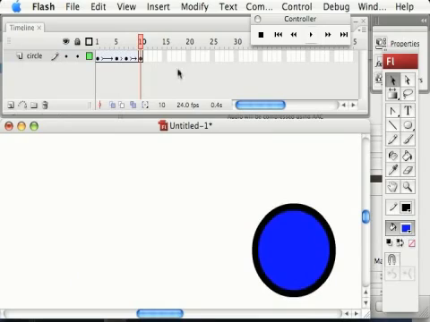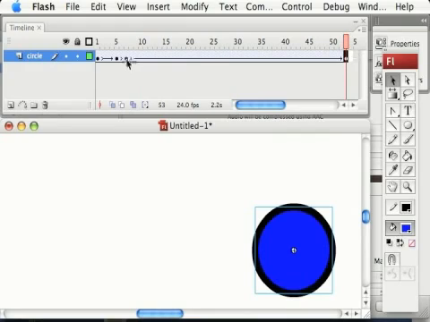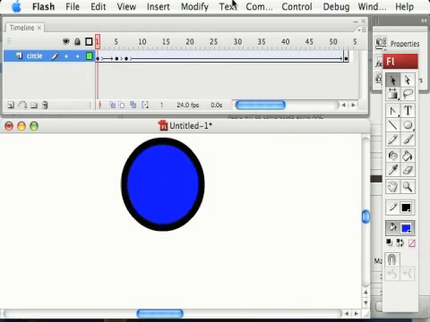So what if I wanted that to happen over 2 or 3 seconds rather than just a half a second, which is essentially what this is? Well, I can grab this keyframe and I can simply move it out to wherever I want it to be. So now, look what happens.